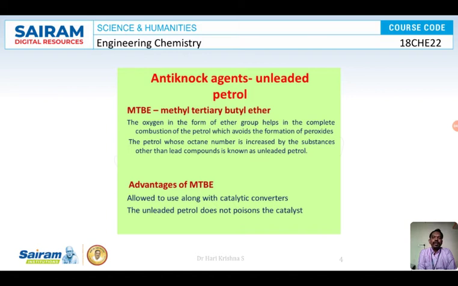So in order to prevent that, we're going to use unleaded petrol, and no petrol bunk will sell the leaded petrol. Okay, so this is regarding anti-knocking agents.